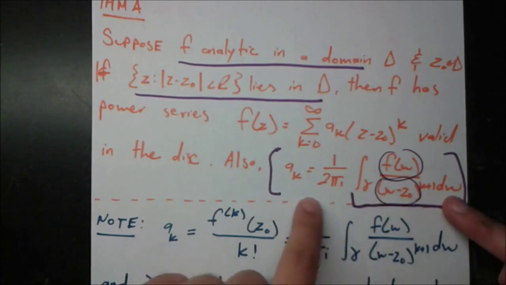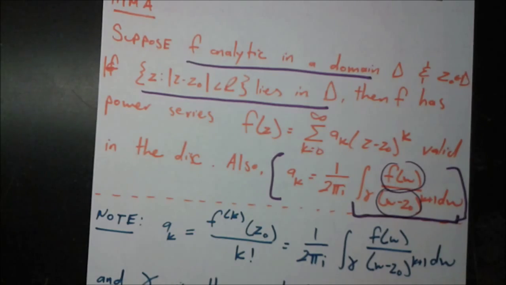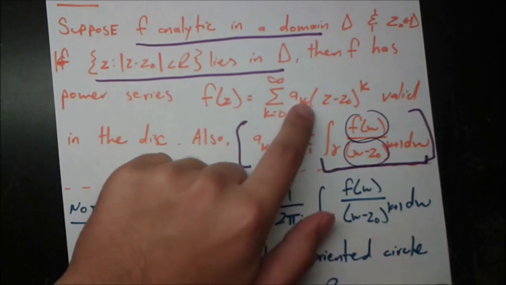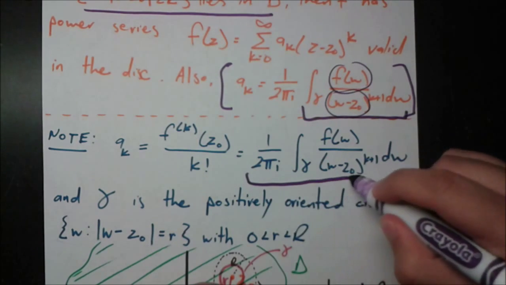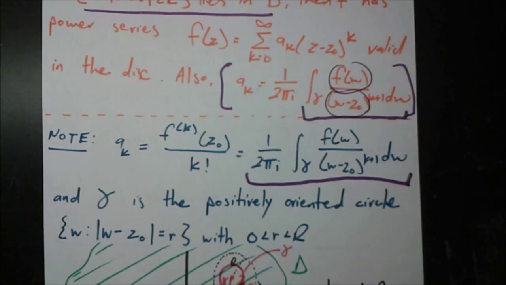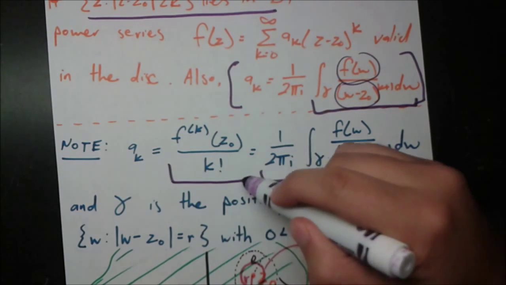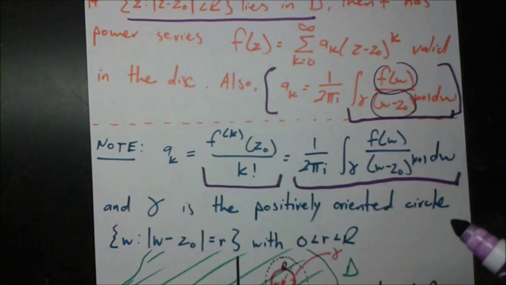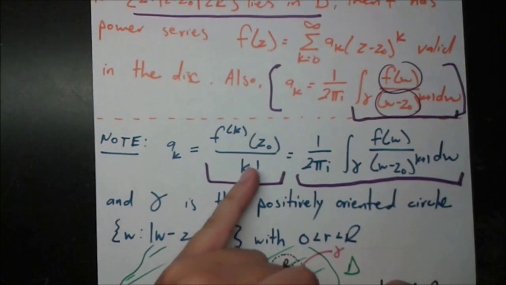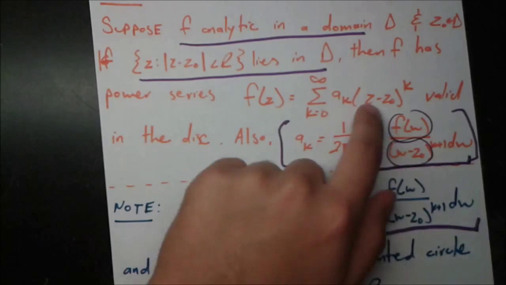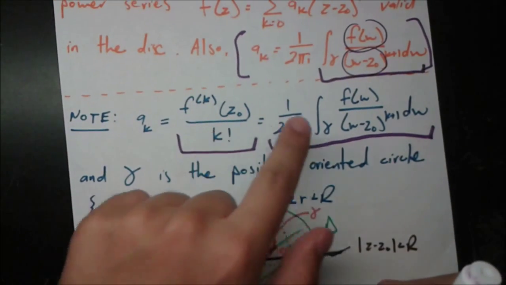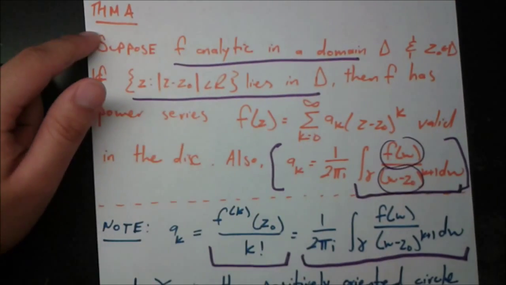And these coefficients are given by this, but notice something else. If you go back to our series video, these coefficients are also given by something else, which I've written down here in blue. This video just showed that these coefficients are given by this nasty mess, but we showed a much easier form of the coefficients. They're also given by the kth derivative at z0 divided by k factorial. Go back to the power series video of complex numbers to see why this is true. Since this is just any other power series now, it's not special, this holds true, but also the other holds true because of this theorem A.